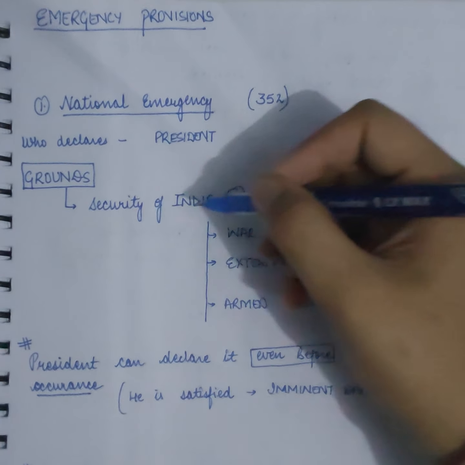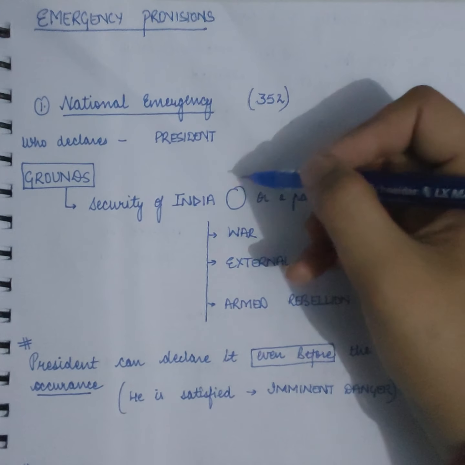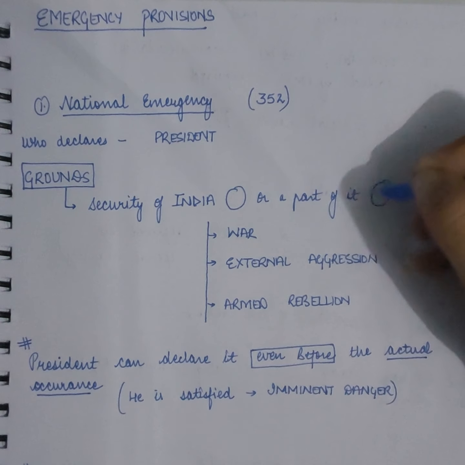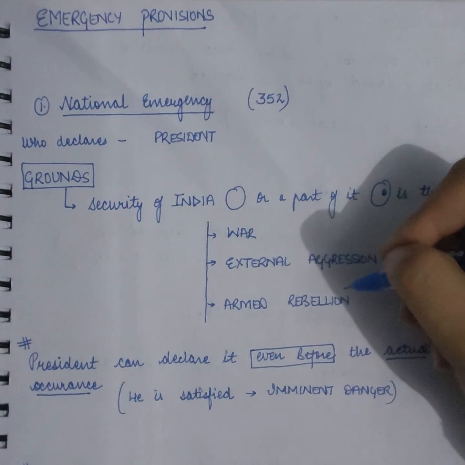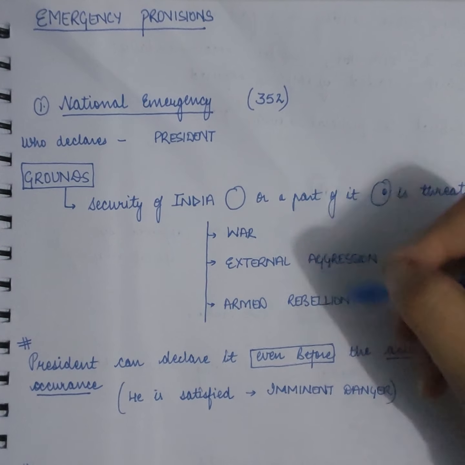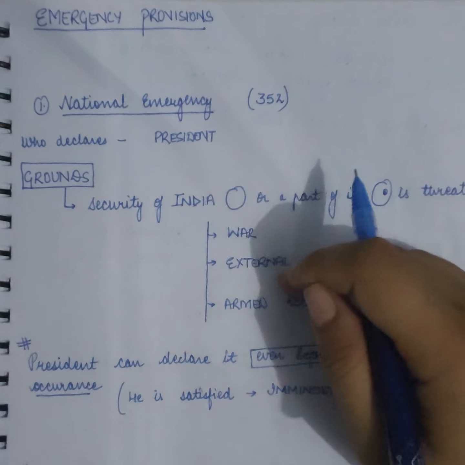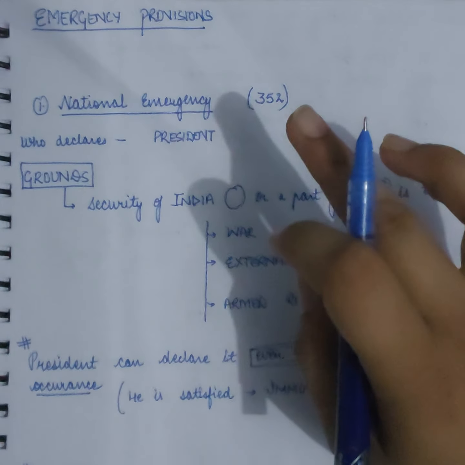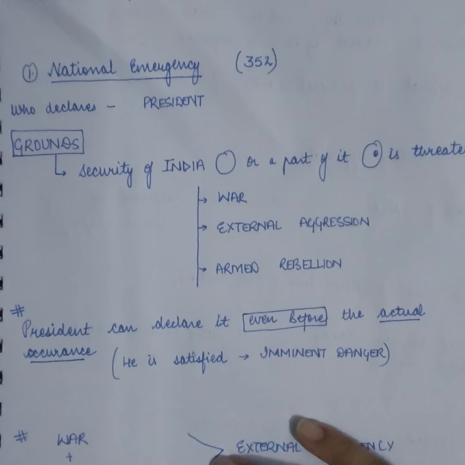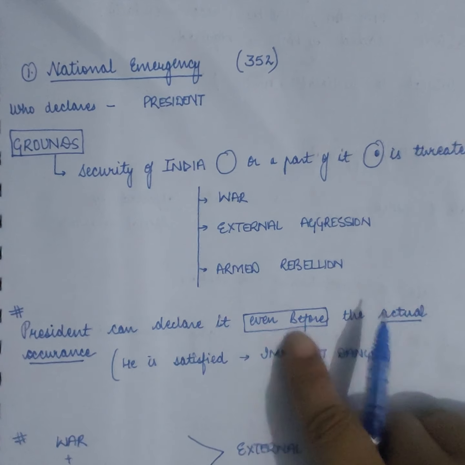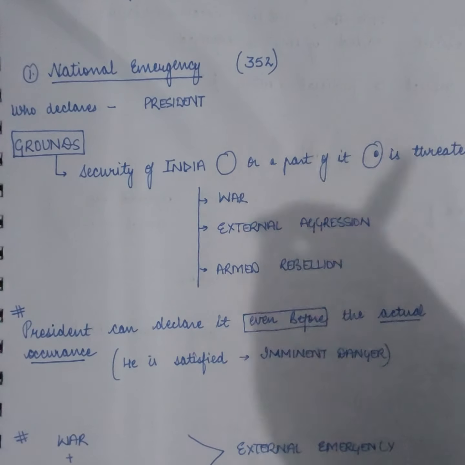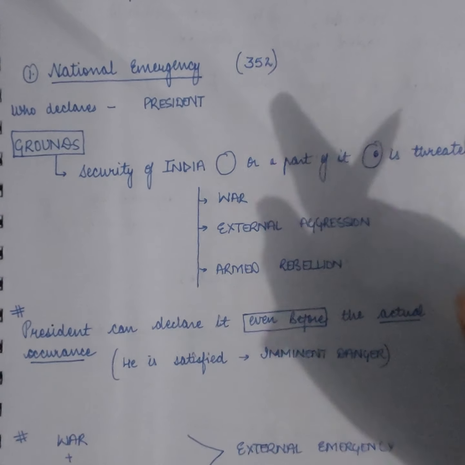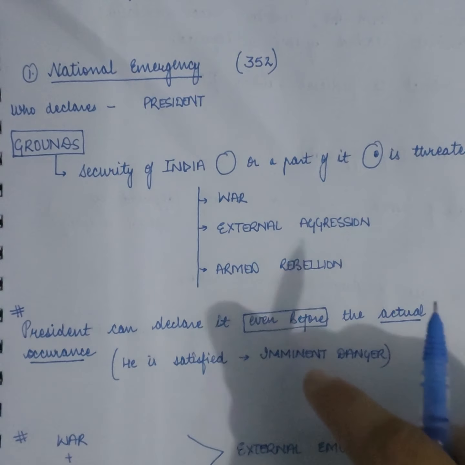So, if the security of India, that is complete India, or a part of it, that is a small territory of the entire state, is threatened. Why? Due to war, external aggression, or armed rebellion. These three conditions. So, the president can declare national emergency. In addition, the president can declare it even before the actual occurrence. Even if these conditions have not happened, the president can declare the national emergency only if he is satisfied of